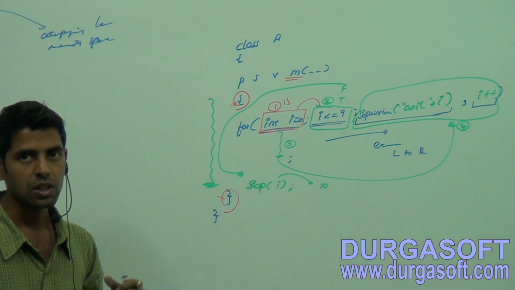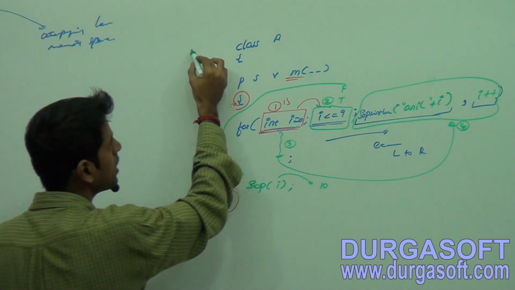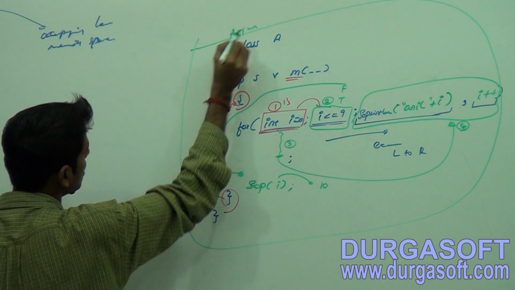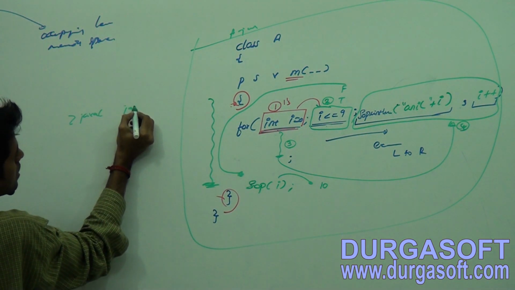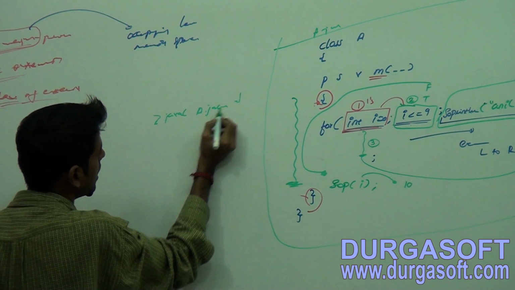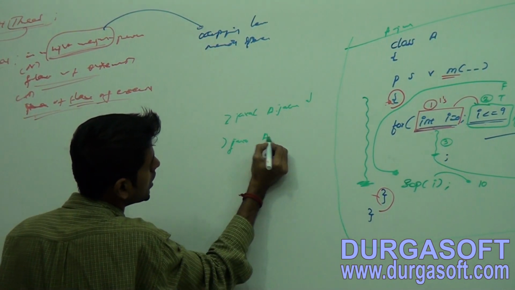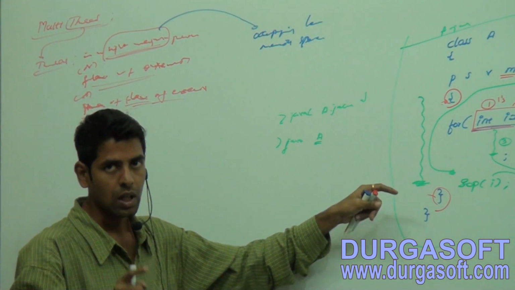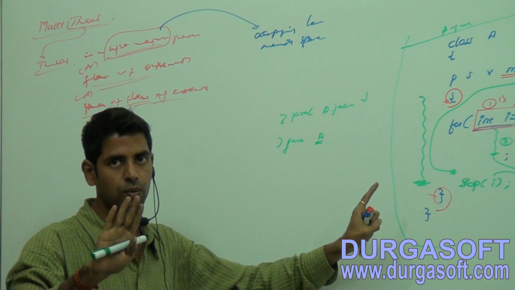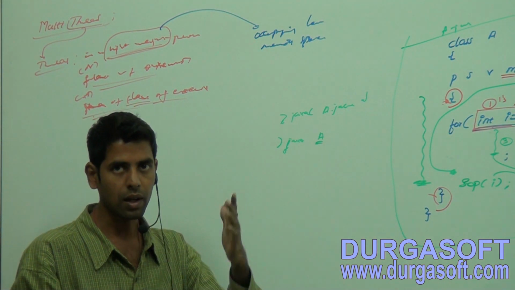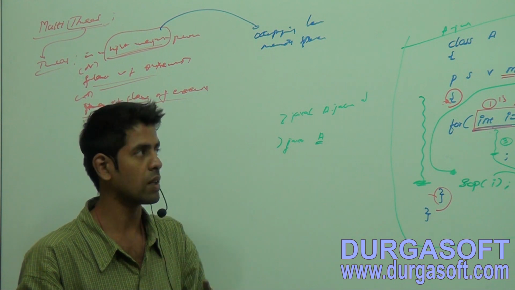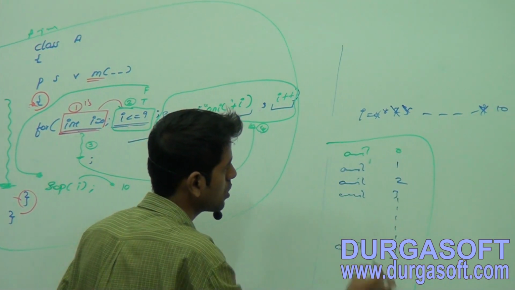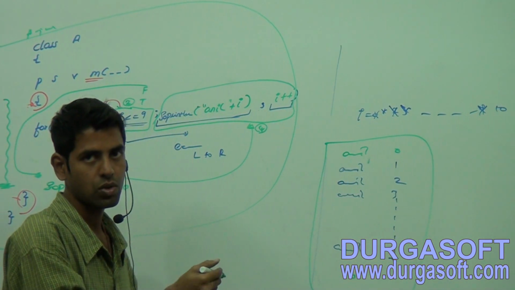Who is executing this? Of course, to compile this piece of code, think that it is a.java. Compile successfully. How to run? java, then the main method class name, a. It is executing. If there is no flow, if there is no order of execution, can you see this output? Anil 0, 1, 2, 3 and later 10. Can you see this output?